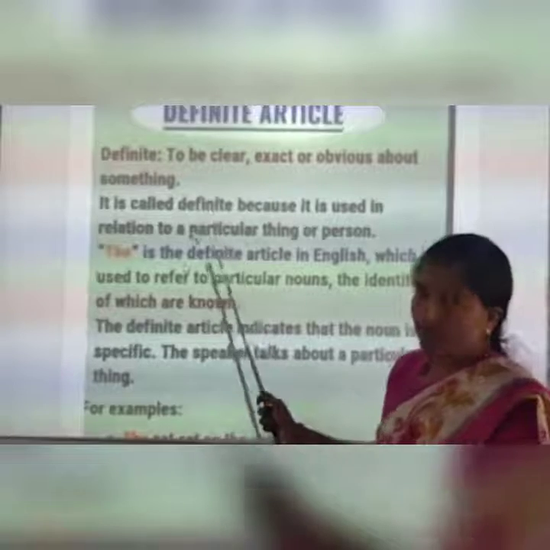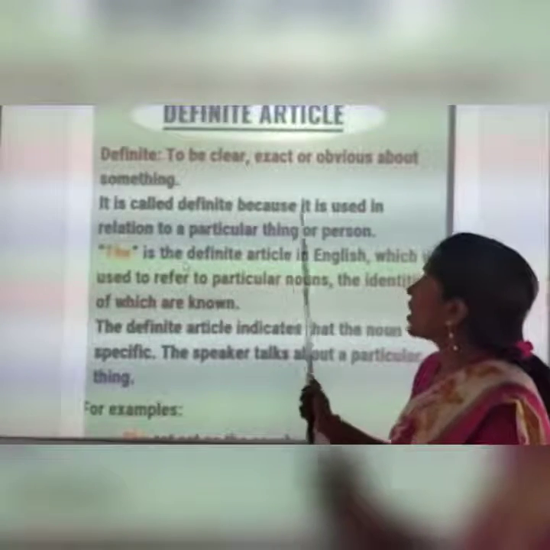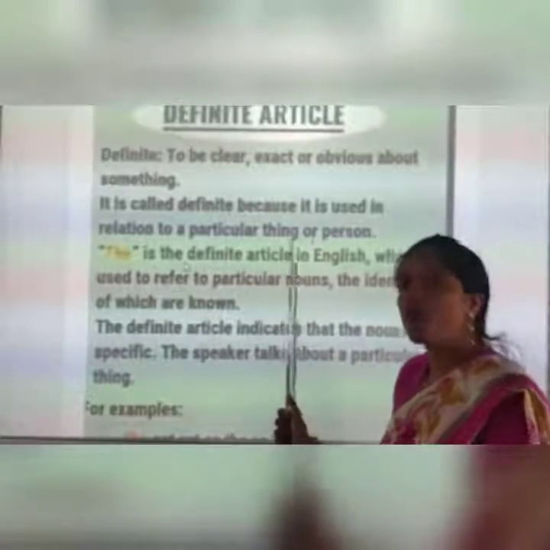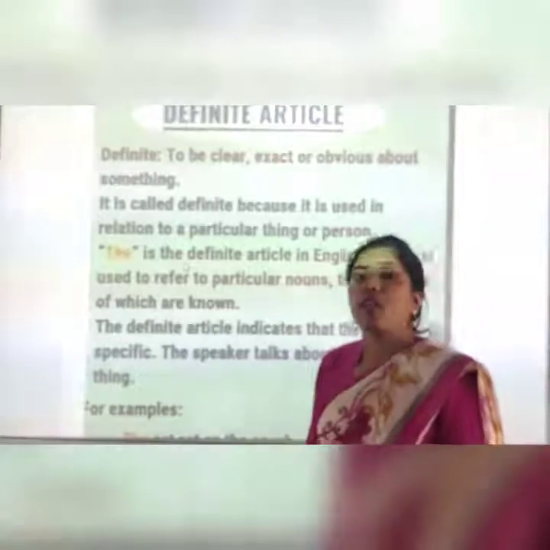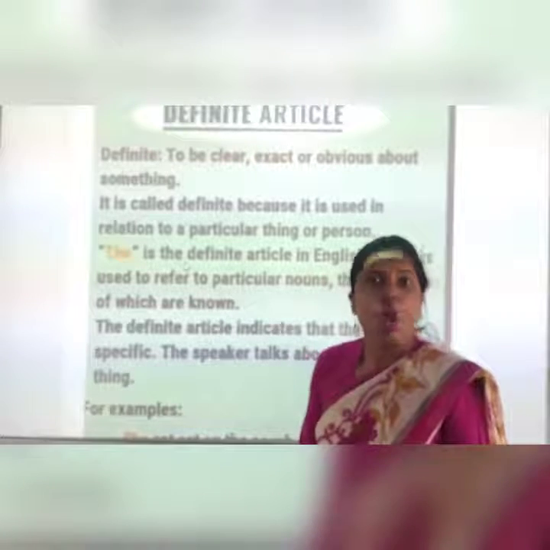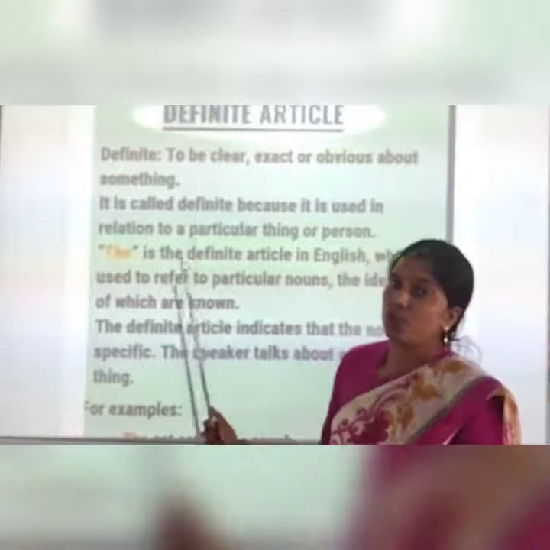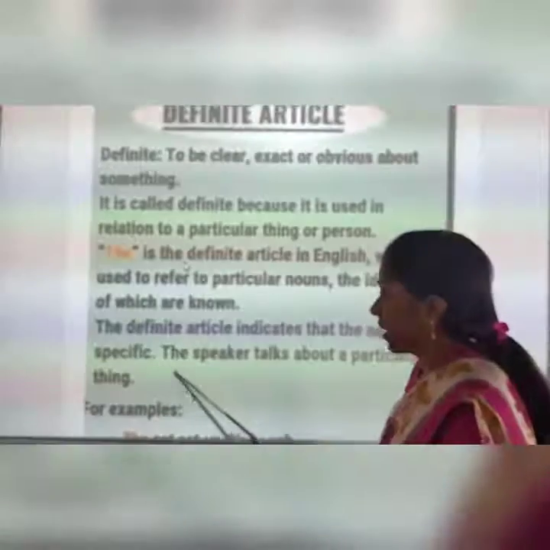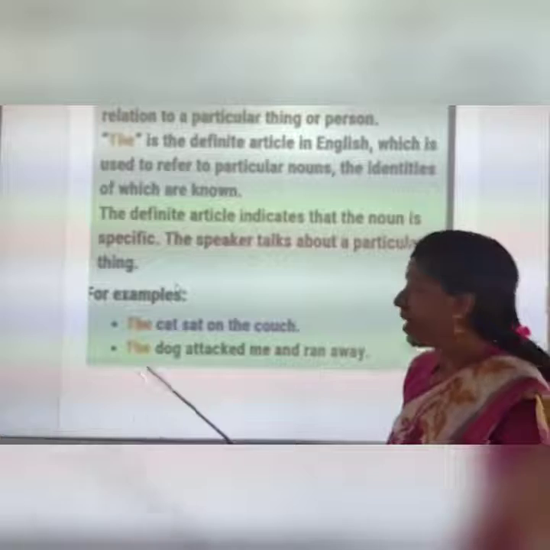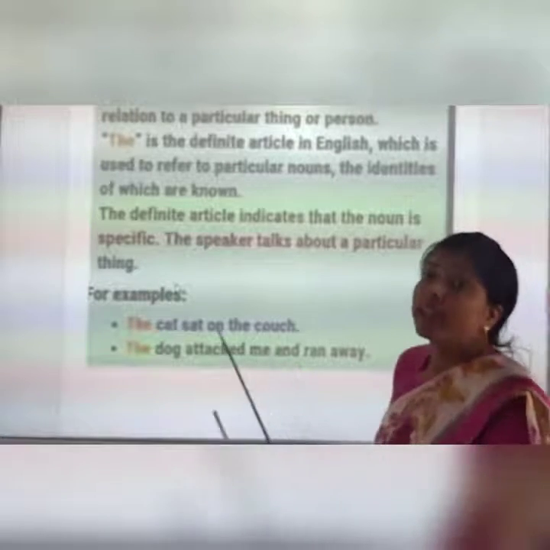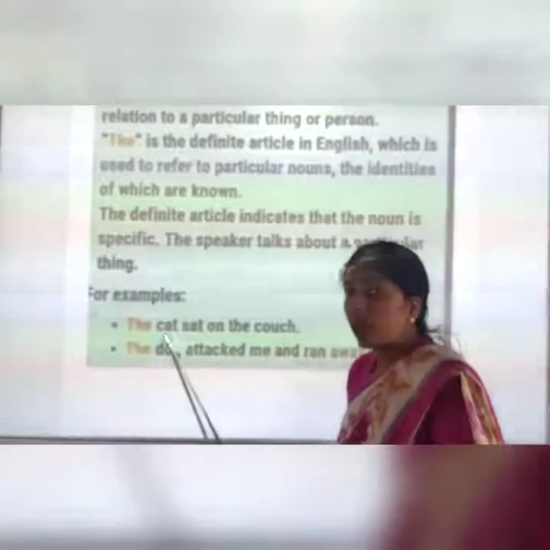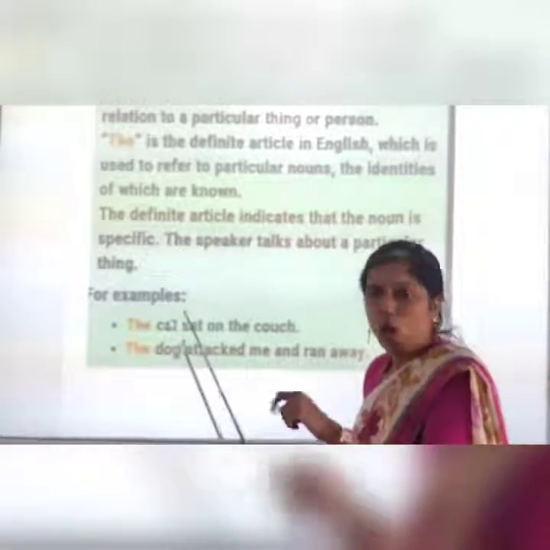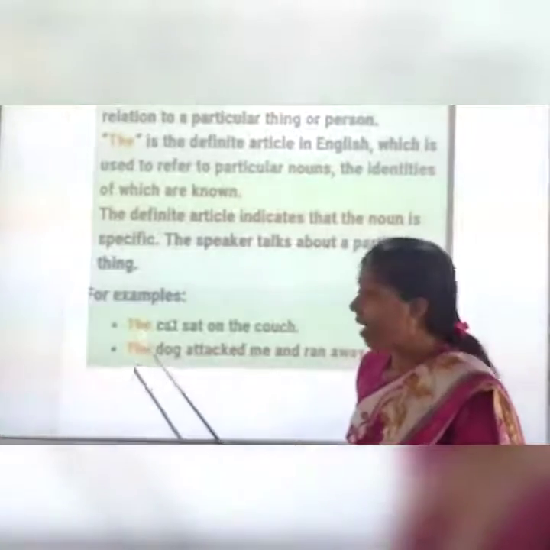It is called definite. Why is it called definite? Because it is used in relation to a particular thing or a person. When we are talking about a particular person or particular thing, we are going to use the definite article the. Is it clear, students? See the example: the cat sat on the couch. That means which cat are we talking about? We are talking about the particular cat who sat on the couch.